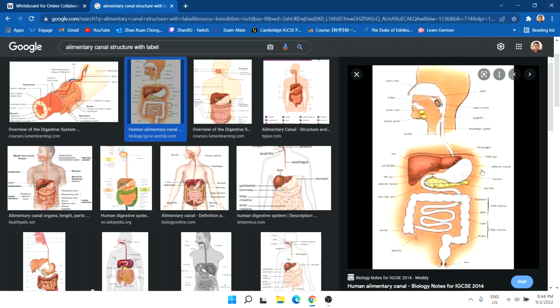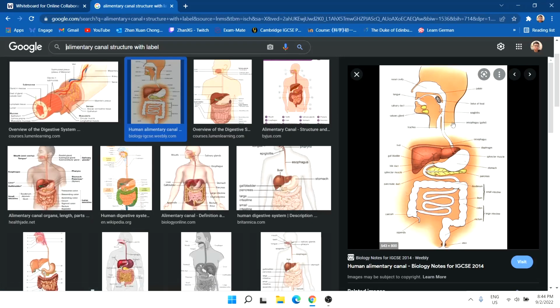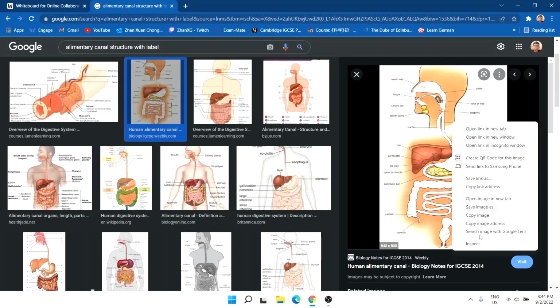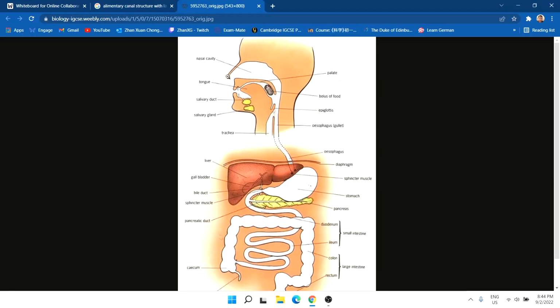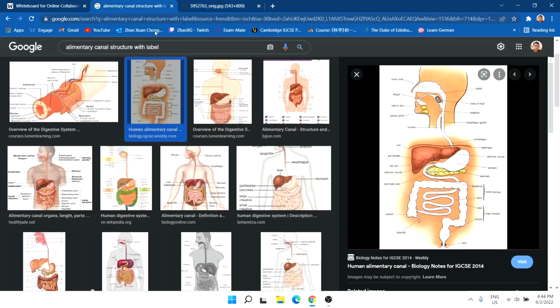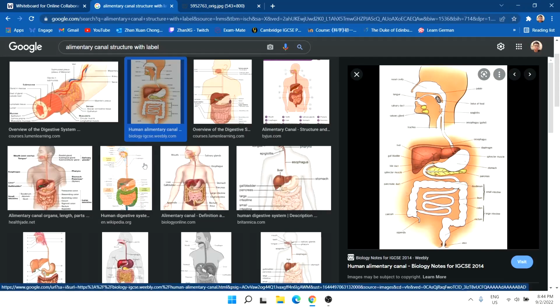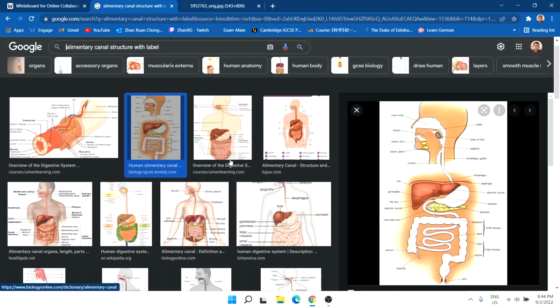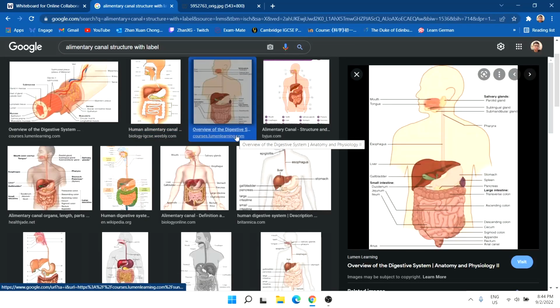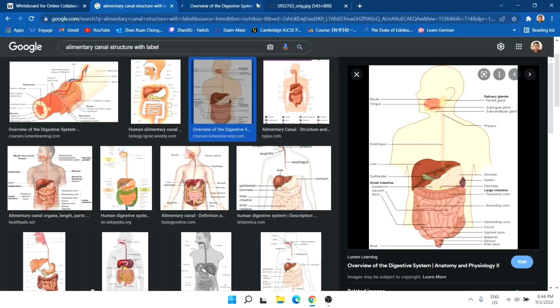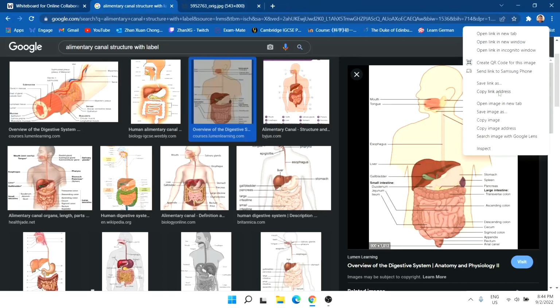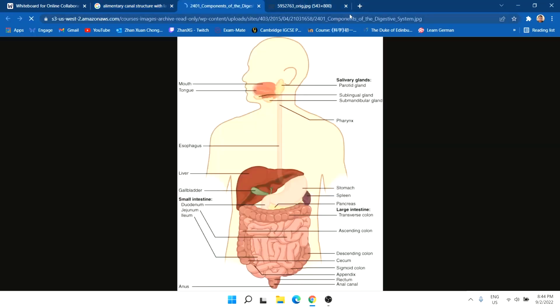So, okay, looking right here at this image, this is a bit too extensive already. Let me try to find an easier one. Yeah, this one. This is better. Let me open this image in a new tab so it's easier to see.